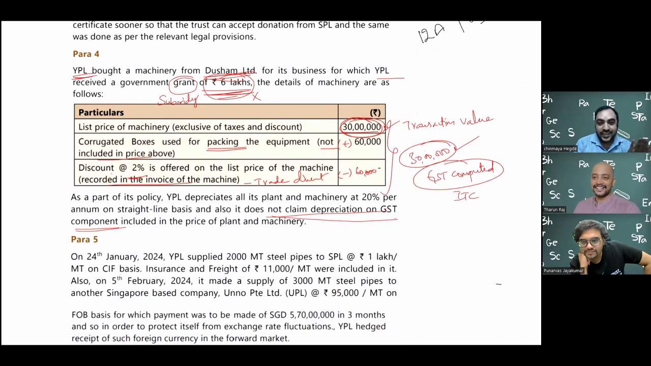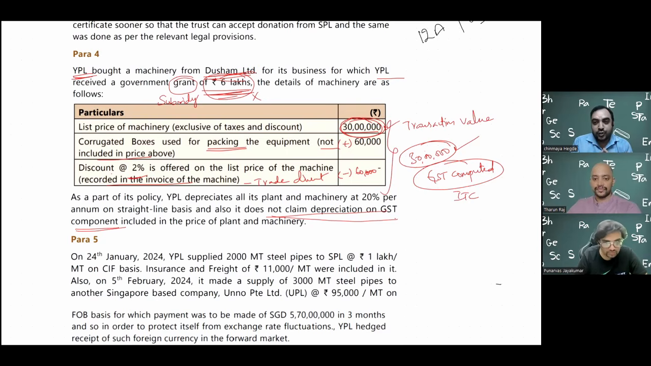Okay. As far as the accounting part is concerned, it's very simple. Regarding the GST input credit they're taking, it's not part of the cost, and we don't provide depreciation on it. List price is 30 lakh. Discount is 60,000, so we'll subtract it. And these expenses incurred will be capitalized, because until the asset is ready for use, all the carriage inwards, insurance, clearing charges, customs, everything we will add. So basically it becomes 30 lakhs minus 60,000 plus 60,000. Effectively it becomes 30 lakh only. Depreciate at 20%.